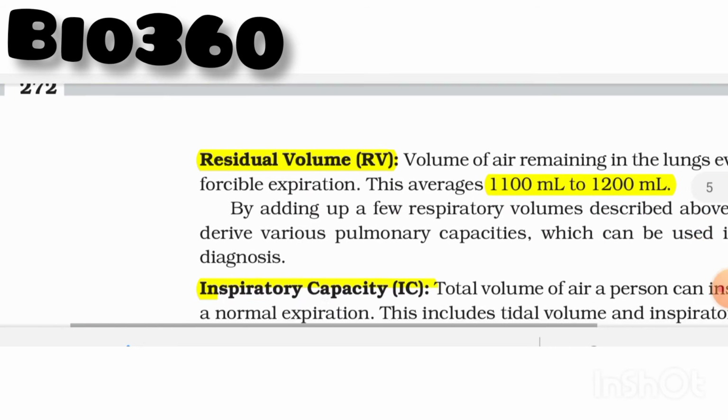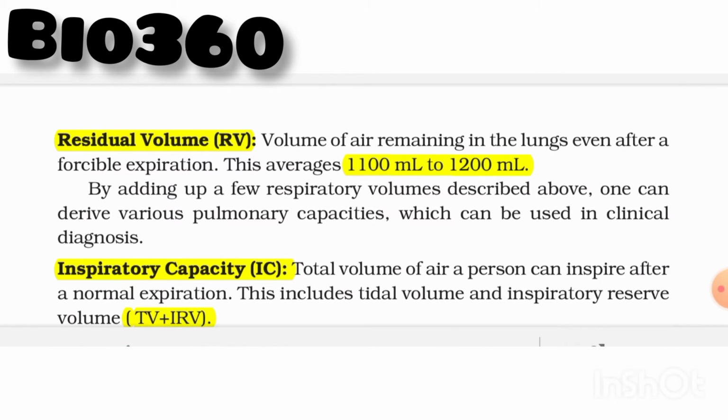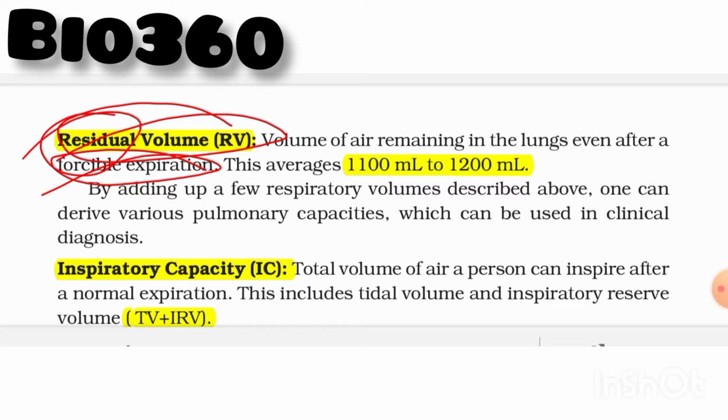And the next one is residual volume. As we call the permanent address of something its residence, here also the volume of air which remains in the lungs even after forcible expiration means permanent air. So it will be called residual volume. Residence means permanent, so it is known as residual volume, and its values are 1100 to 1200 ml.